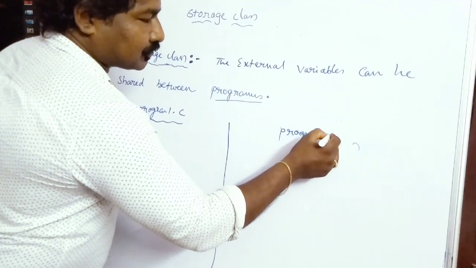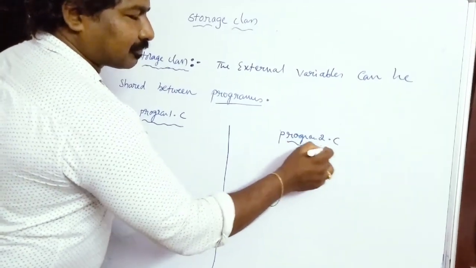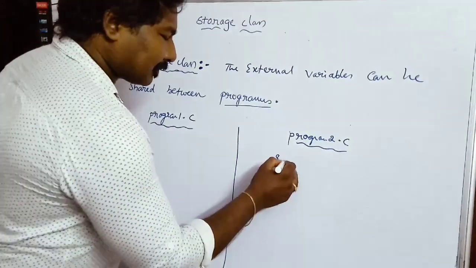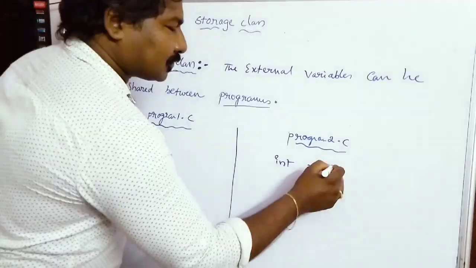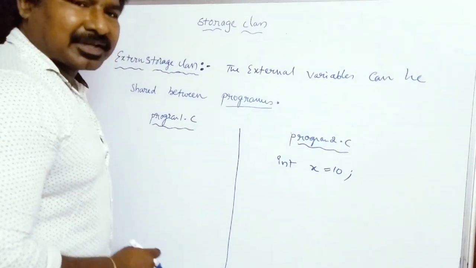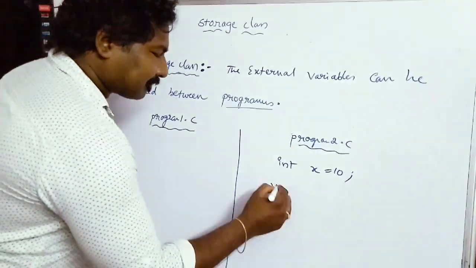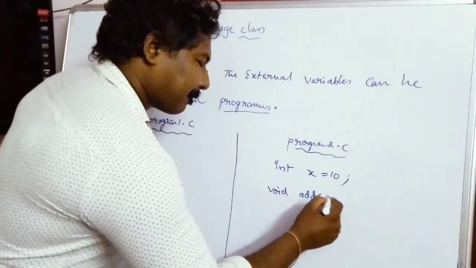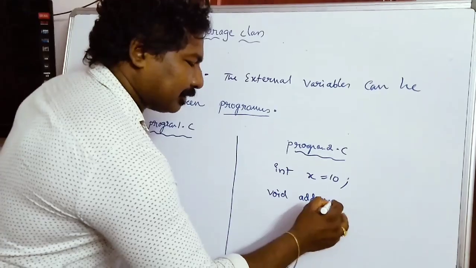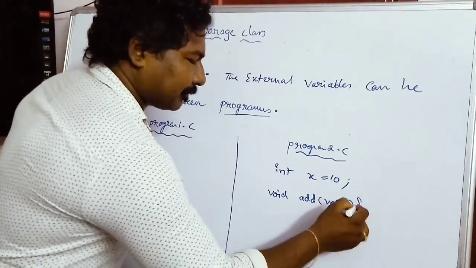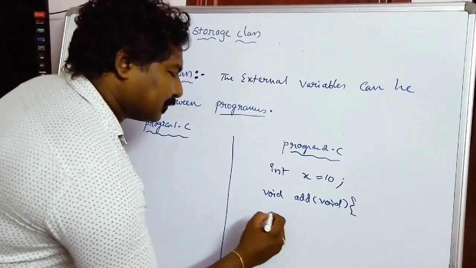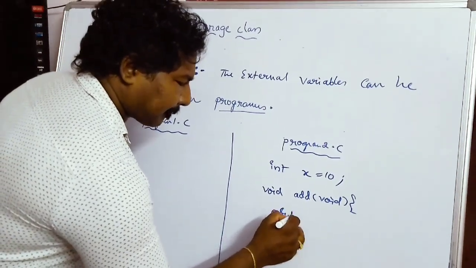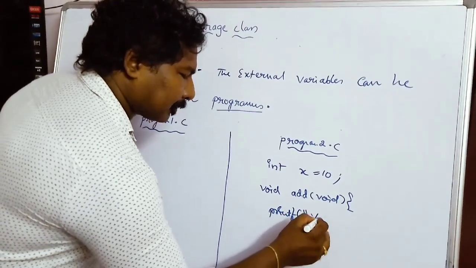There is a variable int x equals 10, and there is a function called void add, with no parameters. Inside it I am just doing printf of %d, x plus x.